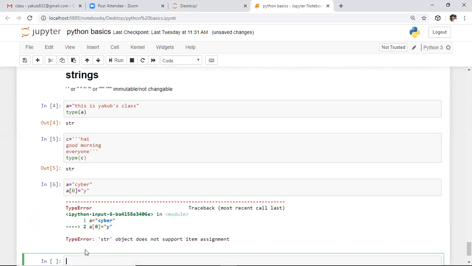Which kind of error is it showing? Type error: string object does not support item assignment. That means once you define the string, you can't modify that string. So these are said to be immutable data types.